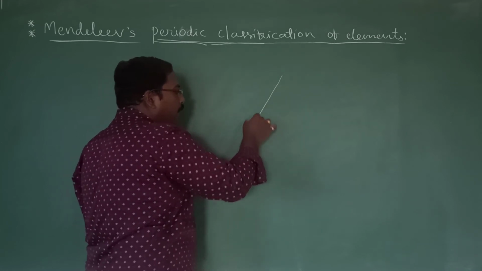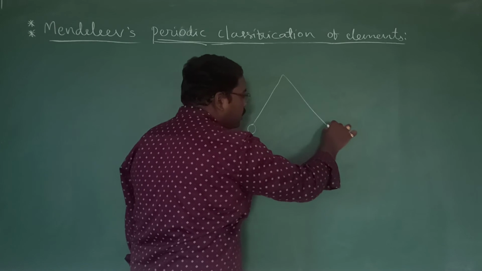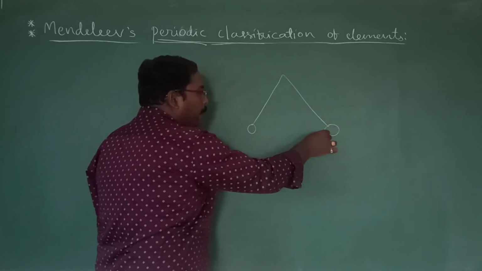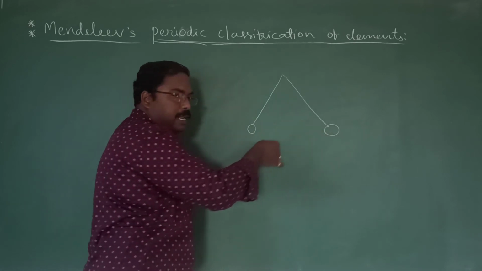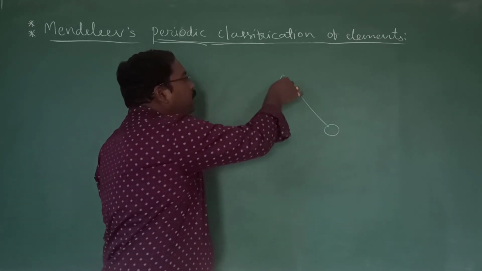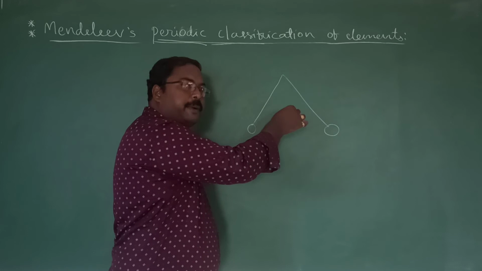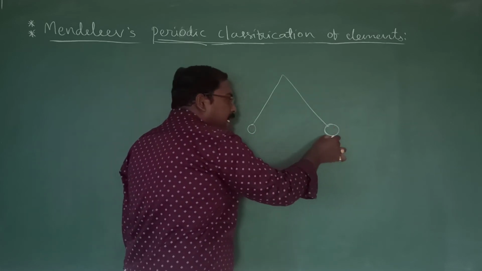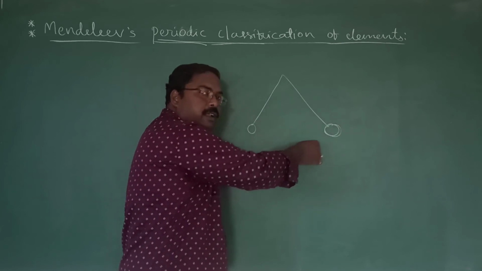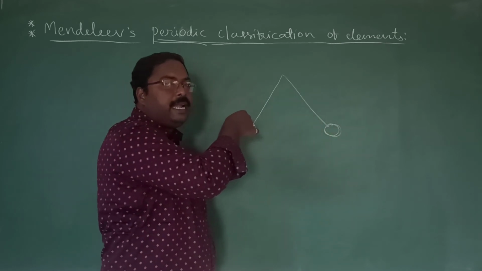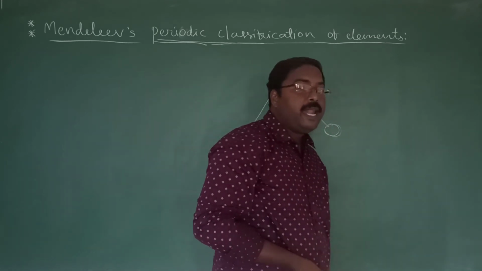If you leave it, it comes to this position, after that again it comes back to this position, and again it repeats. So what is periodic motion? From where it started, it comes back to the same position during the motion. Now what is meant by periodic classification?